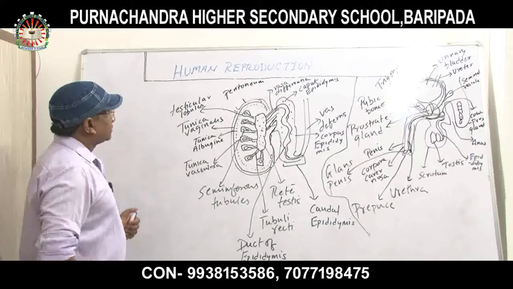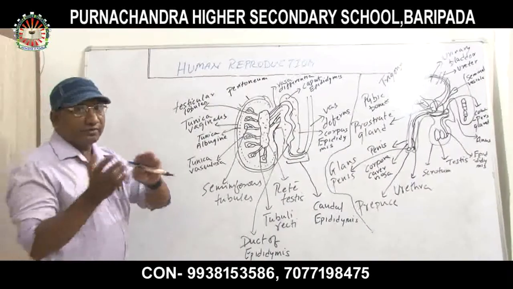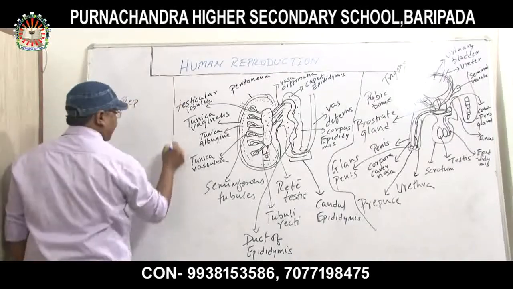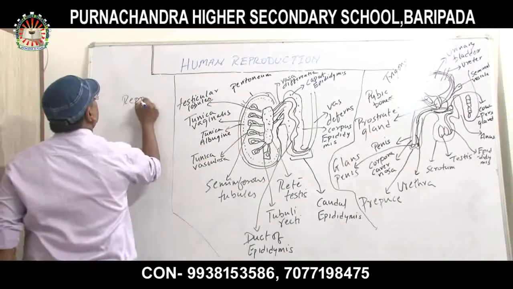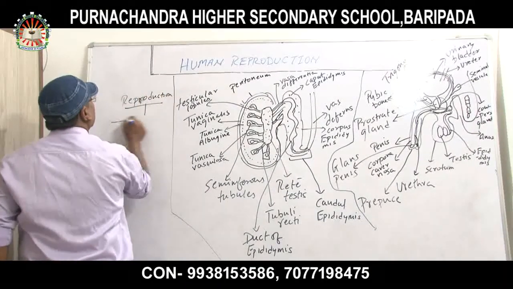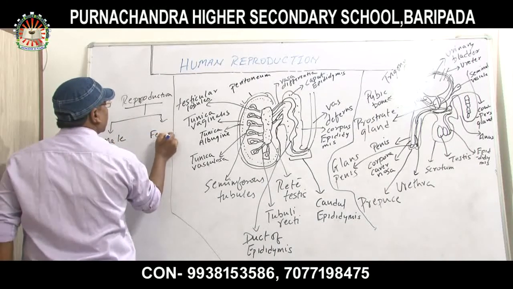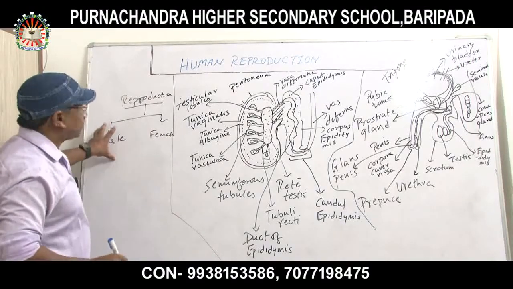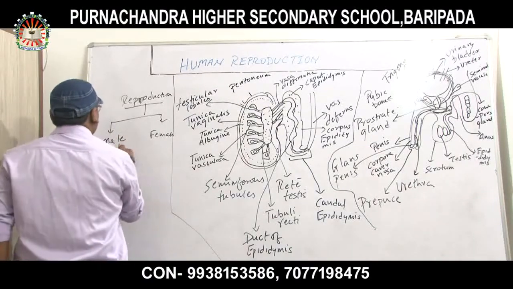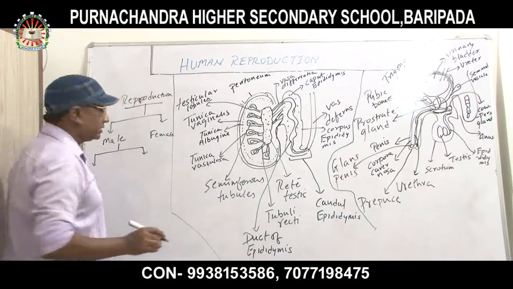Human reproductive systems are of two types: the male reproductive system and the female reproductive system. Today I am going to explain to you about the male reproductive system, which is a very important part. The male reproductive system has two types of organs, that is, the primary sex organs and the secondary sex organs.